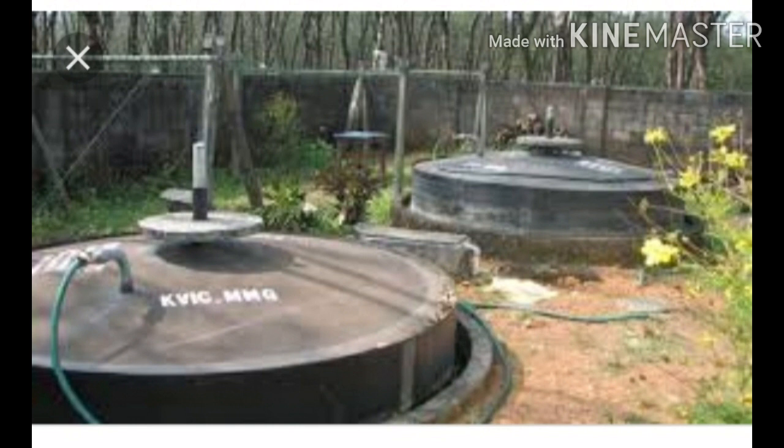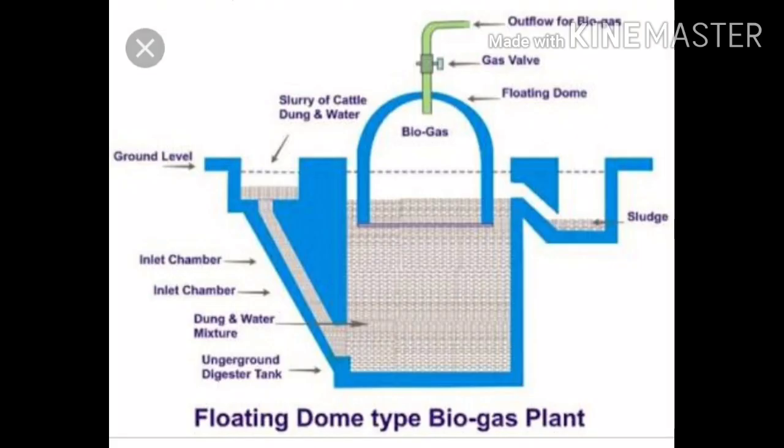Biogas is produced from organic waste such as cattle dung. Bacteria decompose the waste in the absence of oxygen and produce biogas. It is a valuable technology for treating agricultural waste and converting it into cheap fuel and manure. Several chambers are used to produce biogas. This assembly is known as a biogas plant.